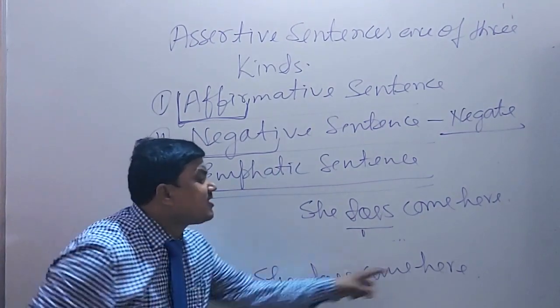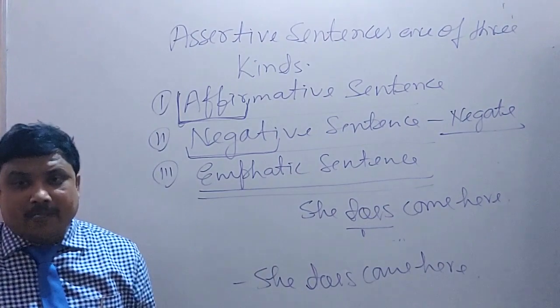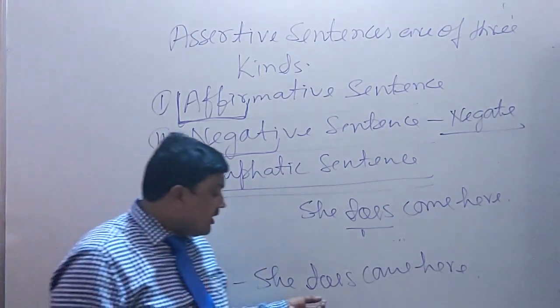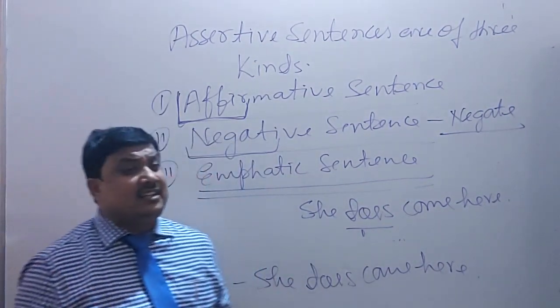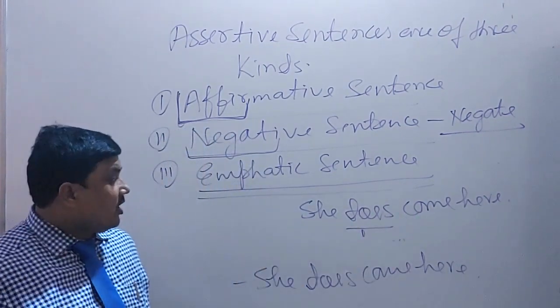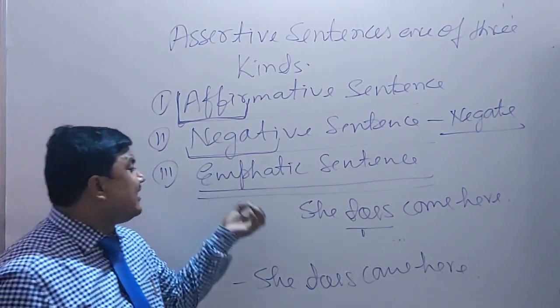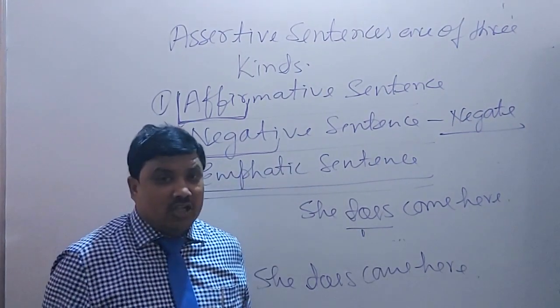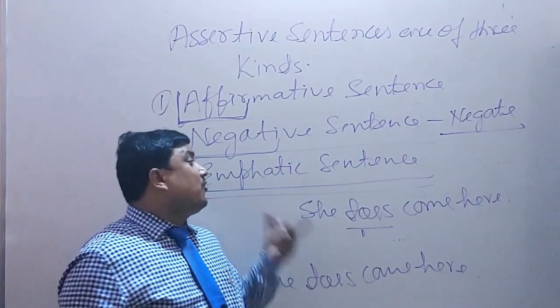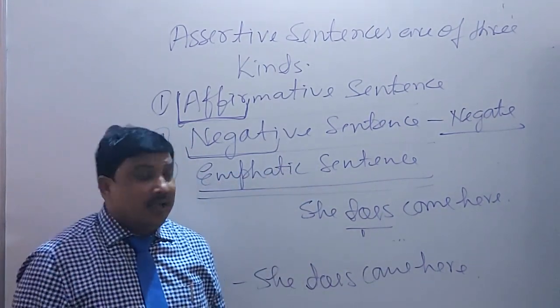So, she does come here is the example of an emphatic sentence. Once more I want to tell you that in present tense do and does are used for making any sentence emphatic, or for the creation of the emphatic part.